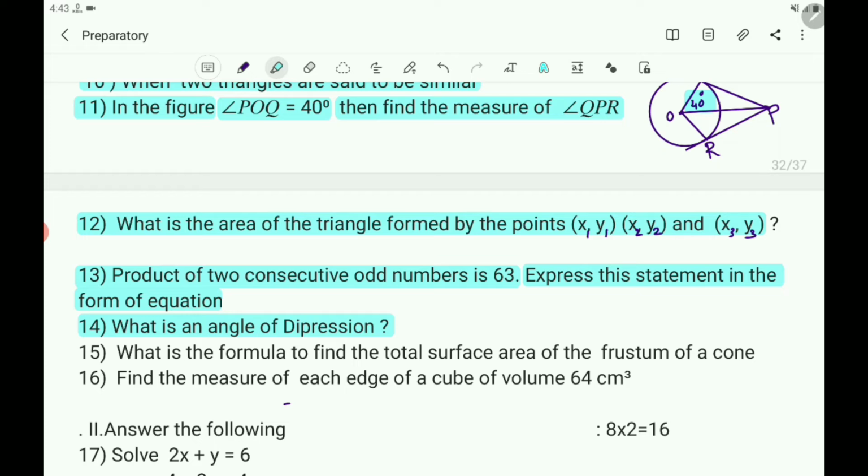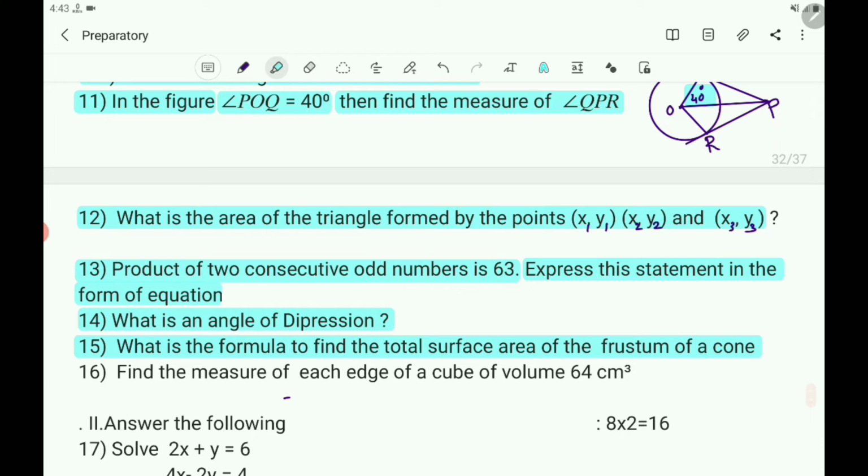15th question. What is the formula to find the total surface area of the frustum of a cone? What is the question? What is the formula to find the total surface area of the frustum of a cone?